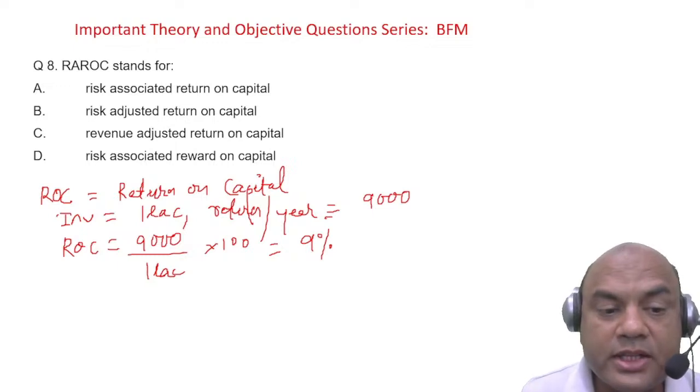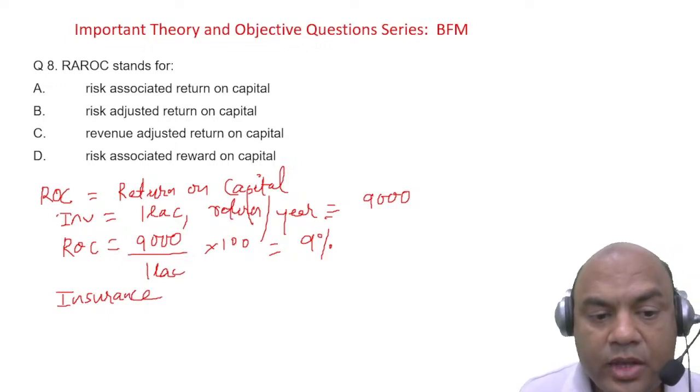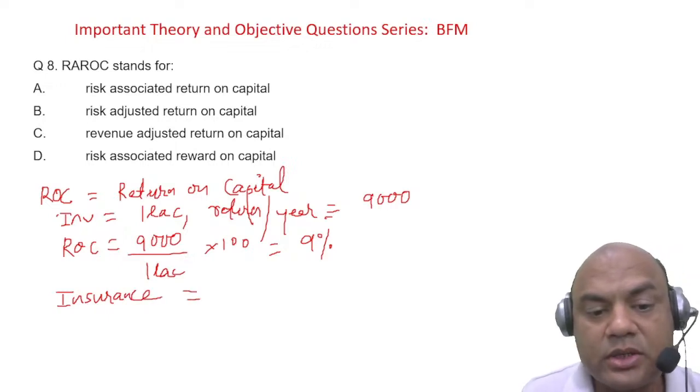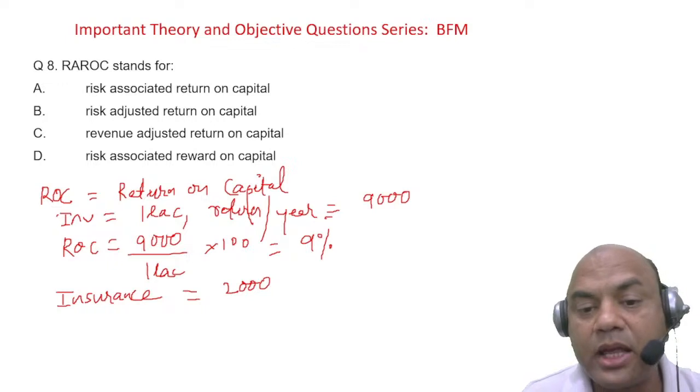The cost of this insurance is, let's say, rupees 2,000 annually, to safeguard my investment. I am getting annually 9,000.